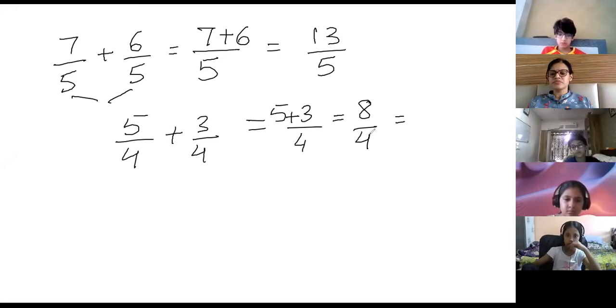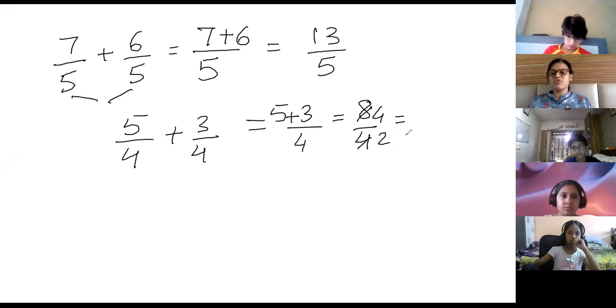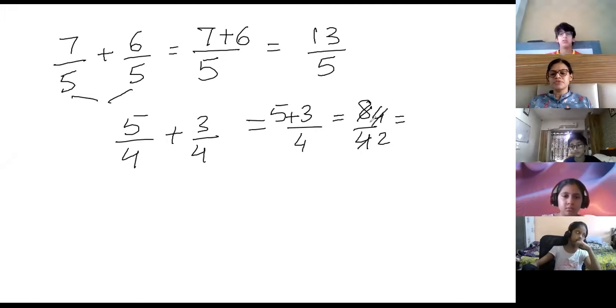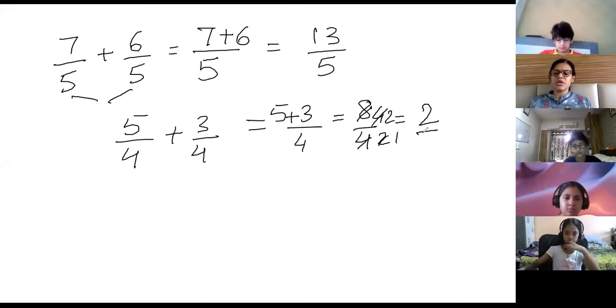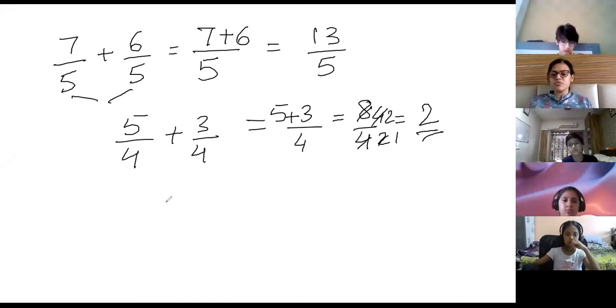4 by 2. Yes, 2 4s are 8, 2 2s are 4. Then one more time it will go. Just check, divide by 2. 2 2s are 4, 2 1s are 2. So the answer is 2. Okay. So for the lowest form, always try to bring it in the lowest form.